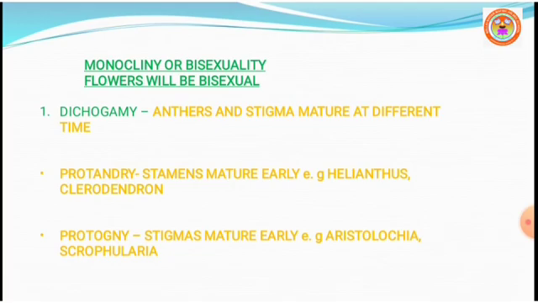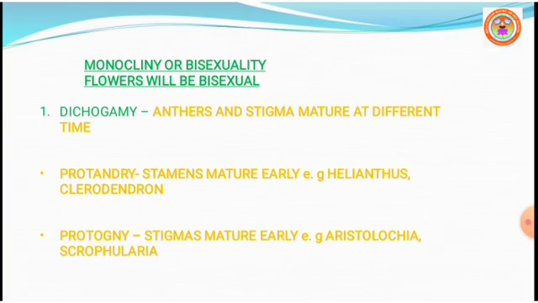Based on the maturation of anther or stigma first, two conditions are exhibited. One is called protandry, another is called protogyny. Protandry: proto, earlier; andry, male sex organ. Stamens of the flower mature earlier than the stigma of the flower.